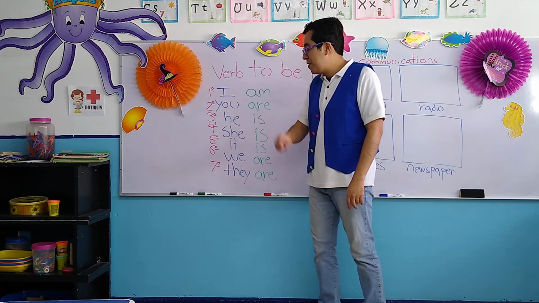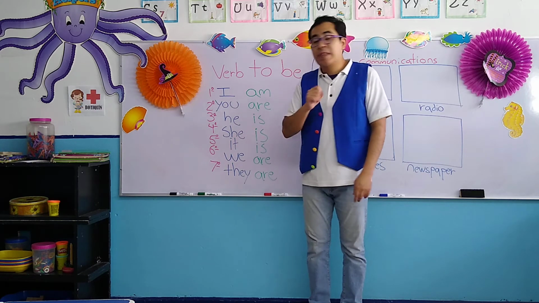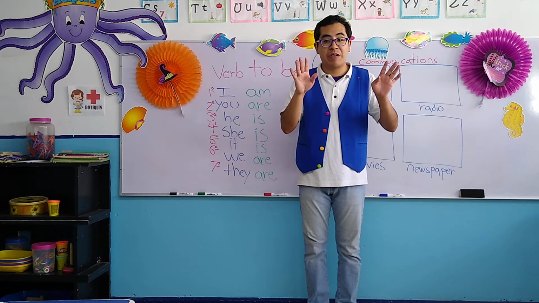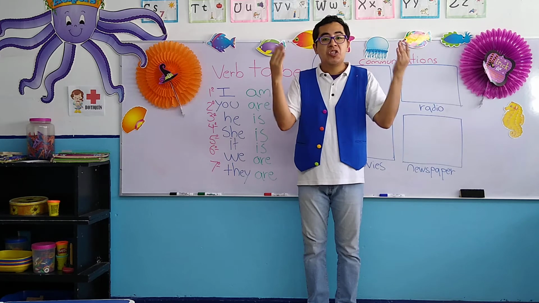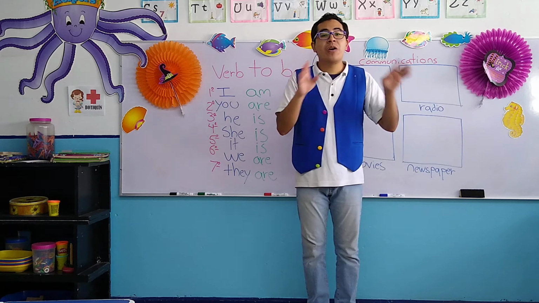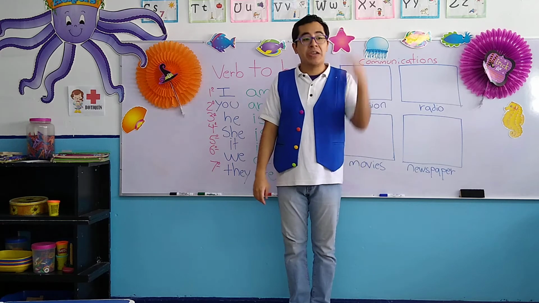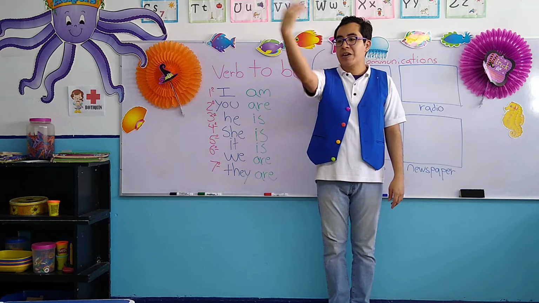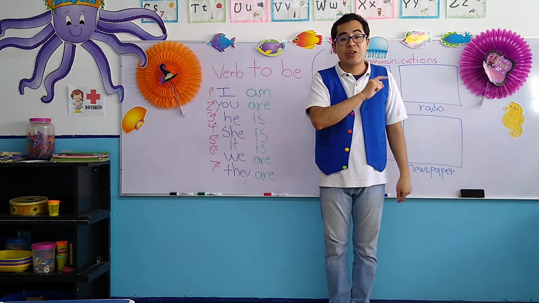Let's continue with the next one. Then it says she. Now, she is for girls, only for girls, because he, él, is for boys. She, ella, only for girls. Instead of saying Sofia, I'm going to say she. Instead of saying Carla, I'm going to say she. Okay? She, ella, only for girls.